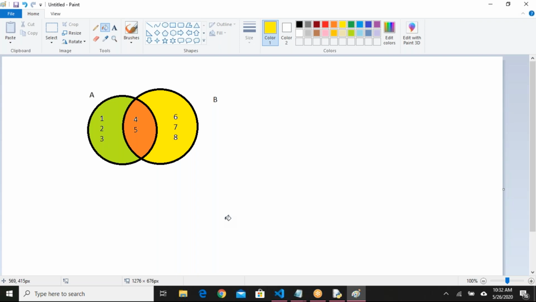Okay, if I say A minus B, that means we have to consider the elements which are available in A but not available in B. A minus B means that green color highlighted part, 1 2 3. If I say B minus A, 6 7 8 will be considered. That way we have some set operations in our mathematics, right? The same operations we can perform using Python also.